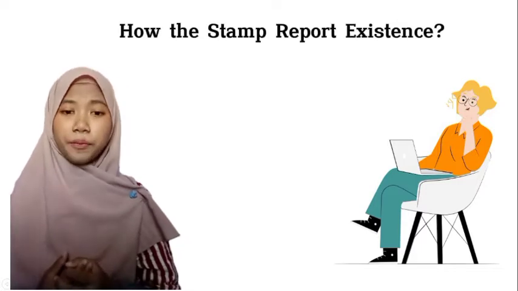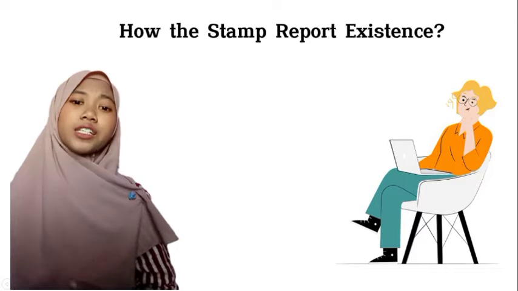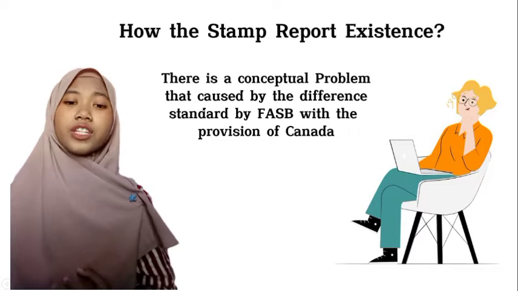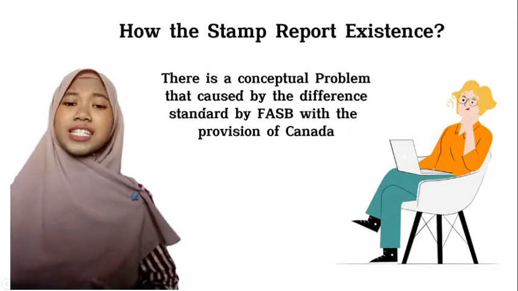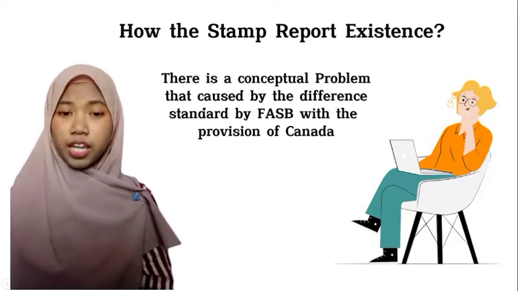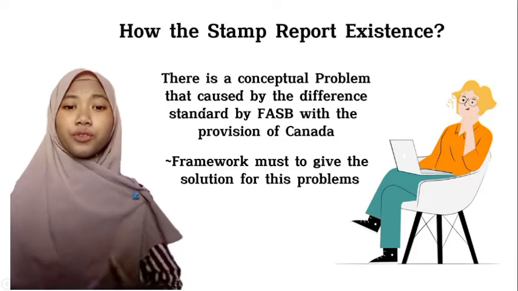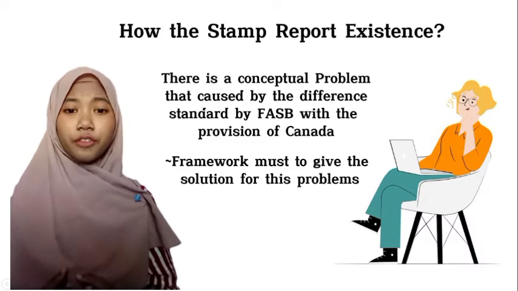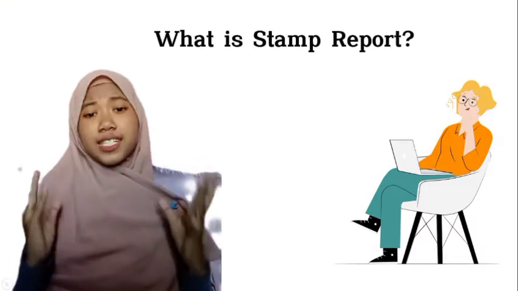Okay, next we will talk about how the STEM reports came to exist. The existence of STEM reports is motivated by the problems that come from the conceptual frameworks of the Financial Accounting Standards Board, which is not in accordance with the provisions of Canada. And second, the framework must give a solution to the problems to encourage the quality of financial reporting. Okay, next we will learn about what the STEM report is.